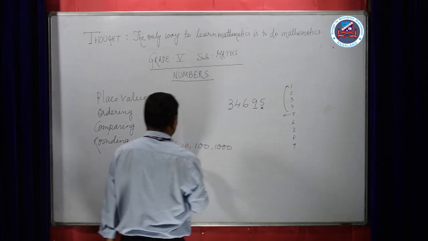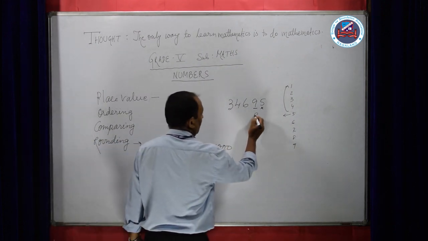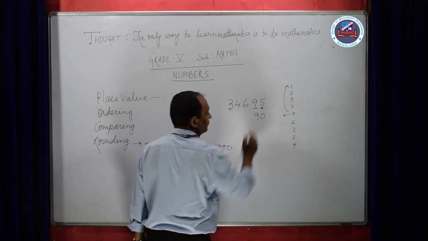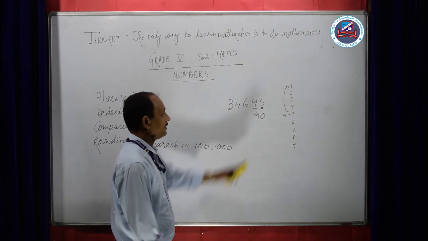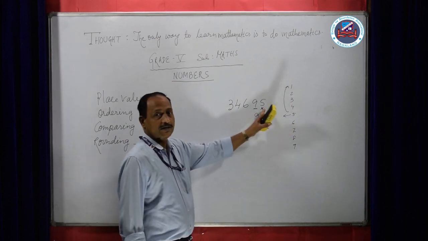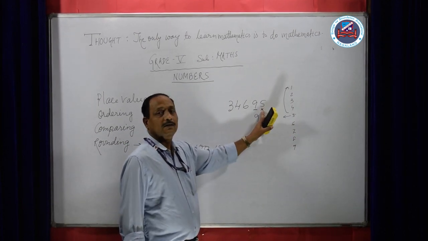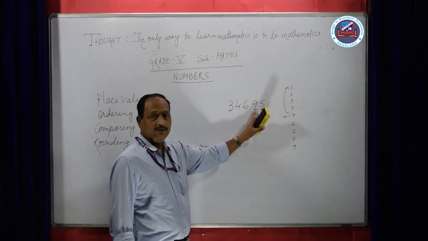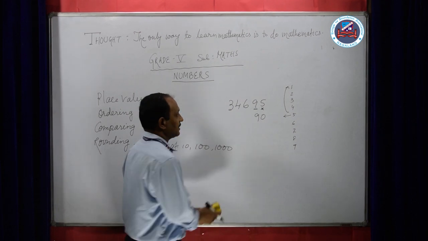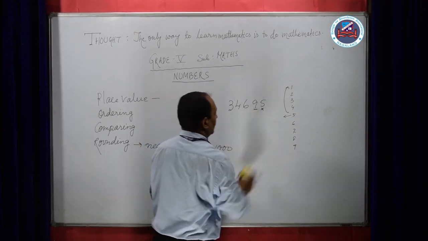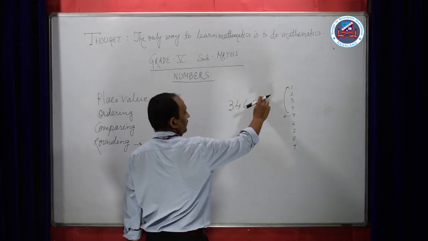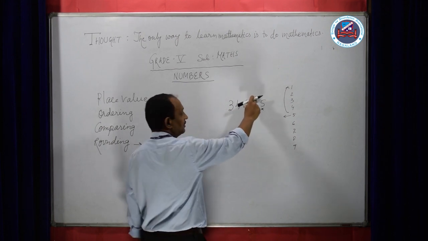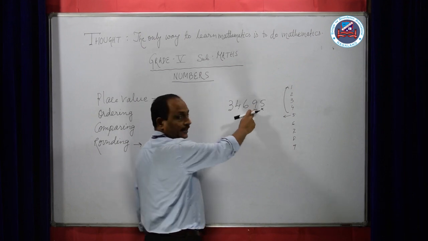Like 9, 0. But if this number is more than 5 or 5, this value will change. Same way, 5 is here, that means this value will increase by 1 digit, that is 9 will become 10.